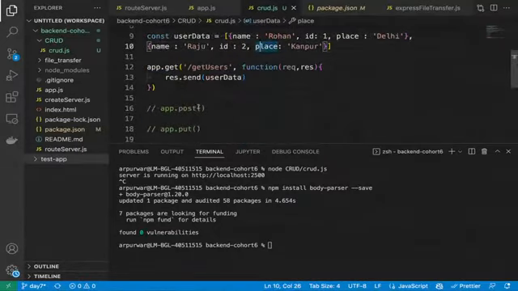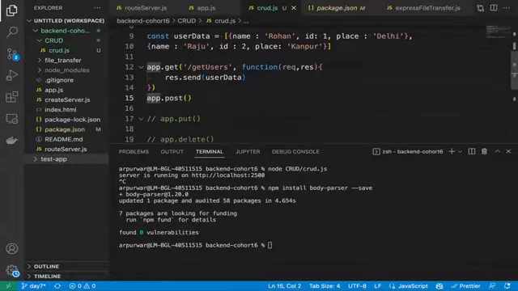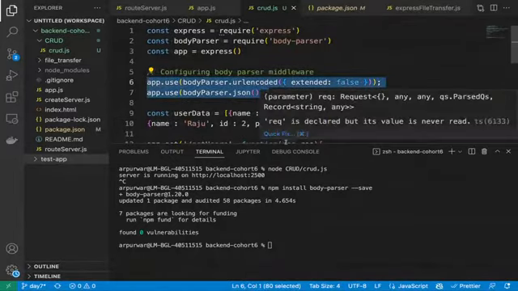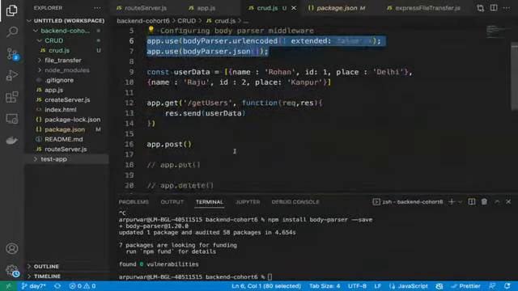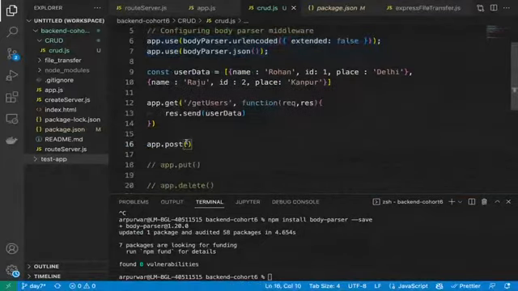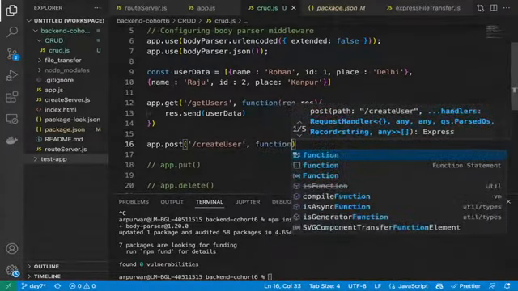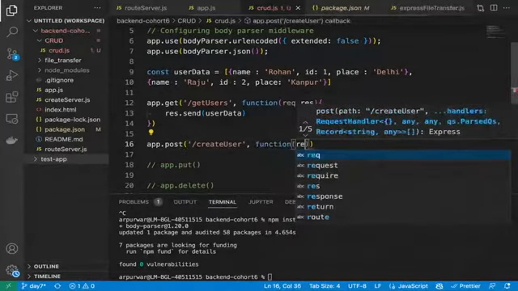Now we will see the app.post. It will work in the same way. This is some configuration which you need to do, and then we will create a post API very quickly. In the post API, we'll give the name the same way, create user, and then the same controller with request and response.